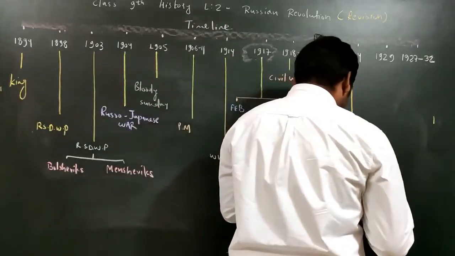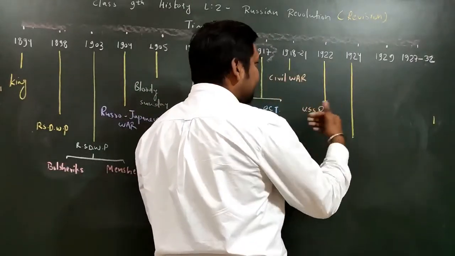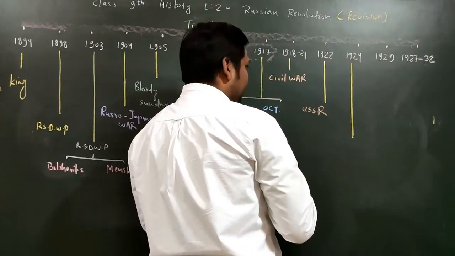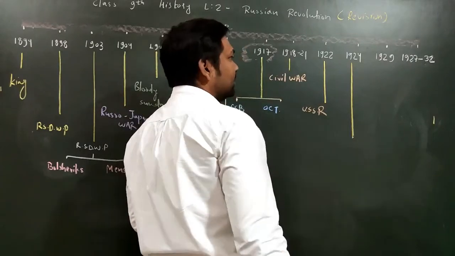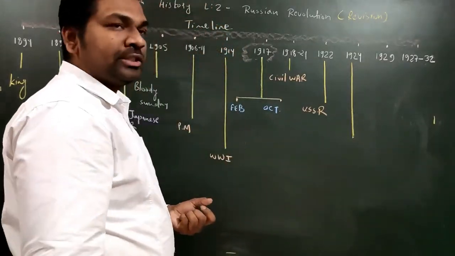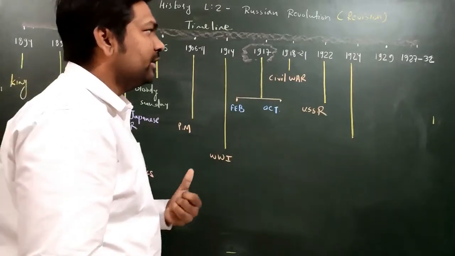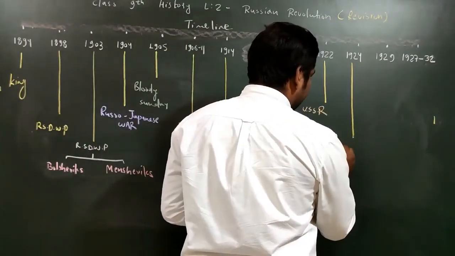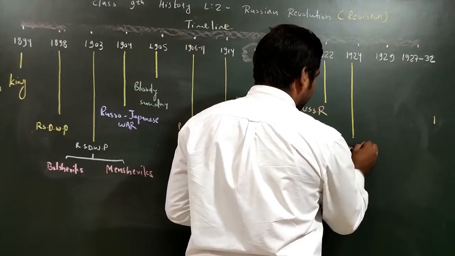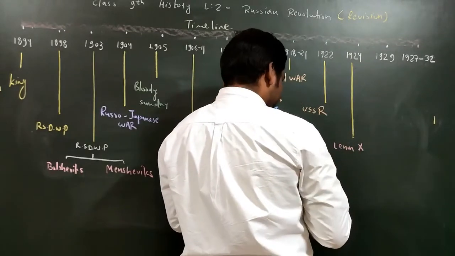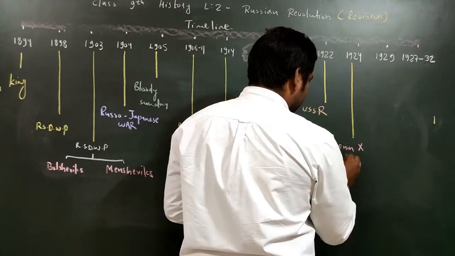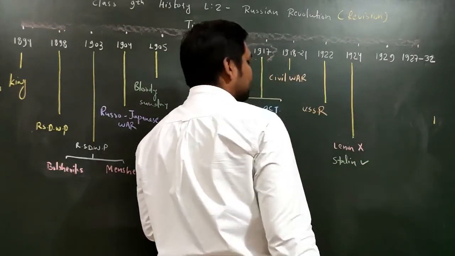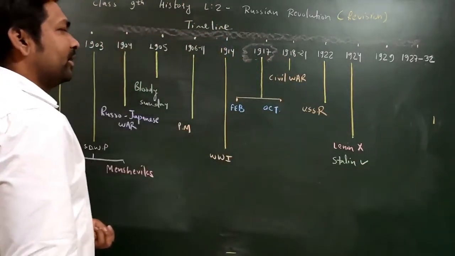So Vladimir Lenin died in this particular 1924, and he will be succeeded by Joseph Stalin, right? So Lenin will die and Stalin will come in his place. So we will simply write here Lenin will die and Stalin will come. Who will come? Stalin will come. Okay. So this is about 1924.